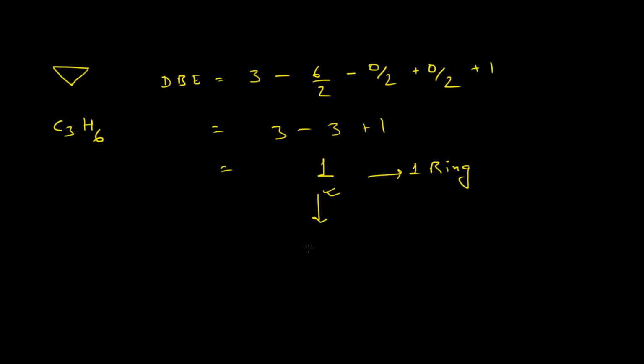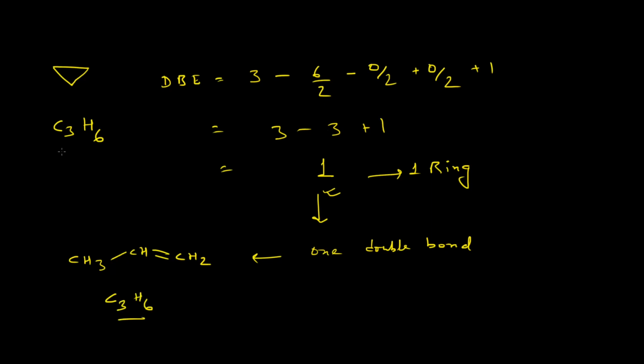This 1 can also suggest that one double bond is there, which should be the case for simple propene. So here also you can find that the molecular formula is the same, 3 carbon atoms and 6 hydrogen atoms.